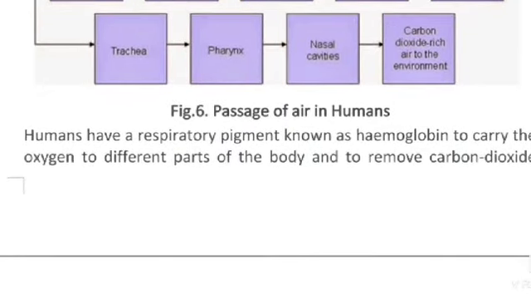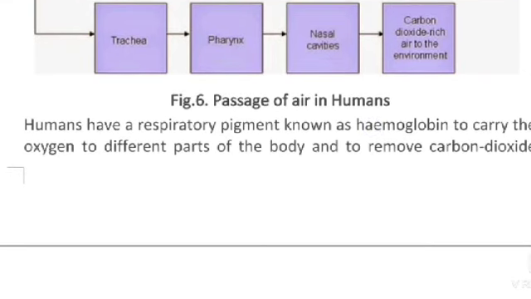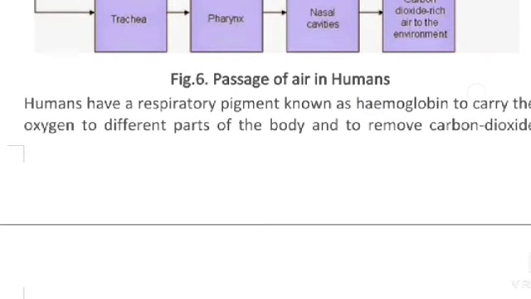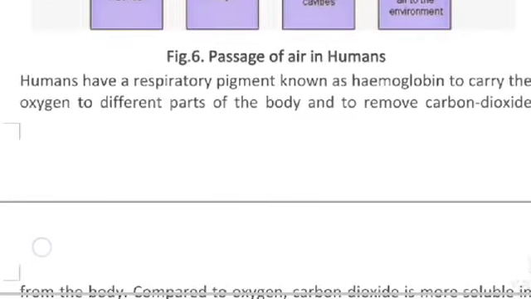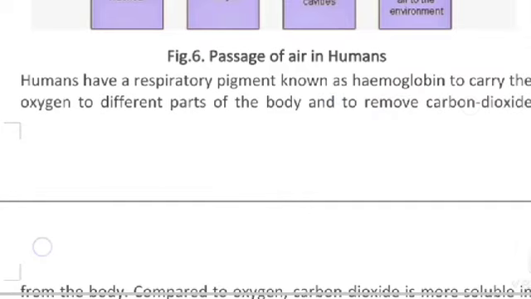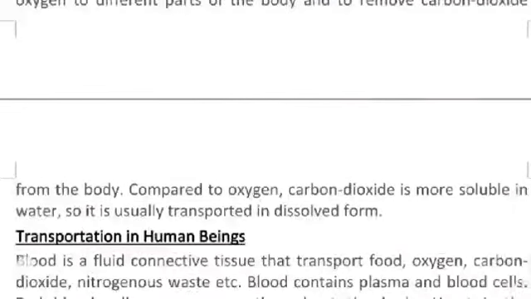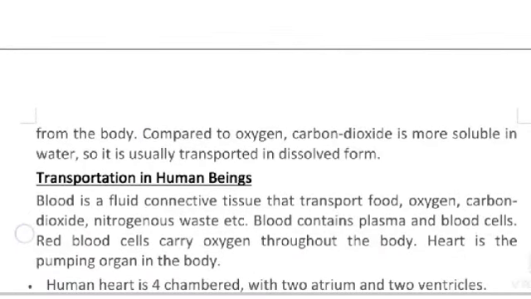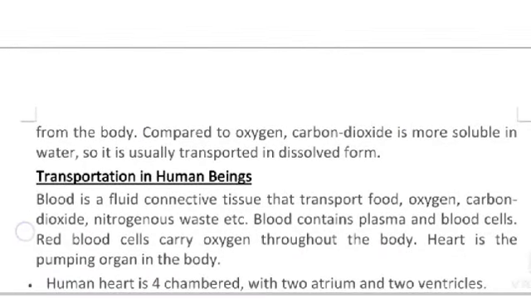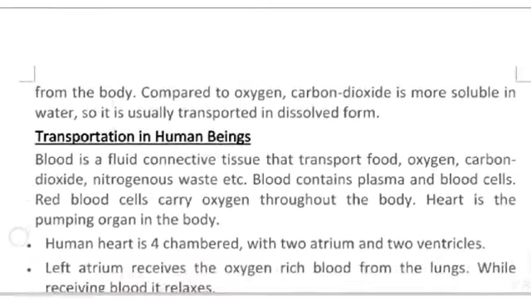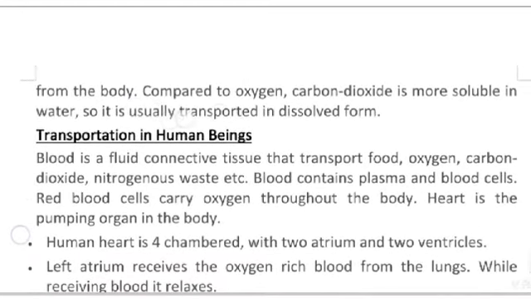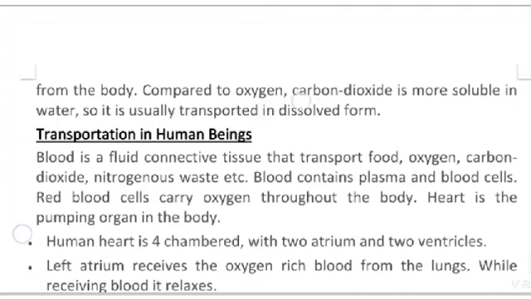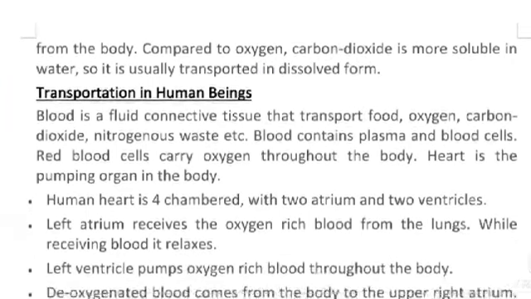Humans have a respiratory pigment known as hemoglobin to carry oxygen to different parts of the body and to remove carbon dioxide from the body. Compared to oxygen, carbon dioxide is more soluble in water, so it is usually transported in dissolved form.